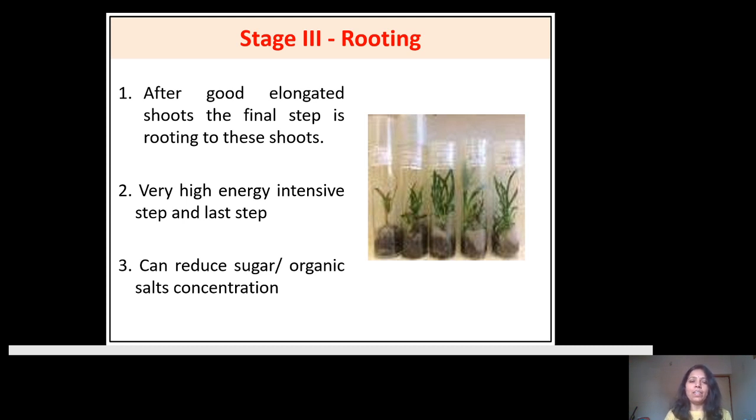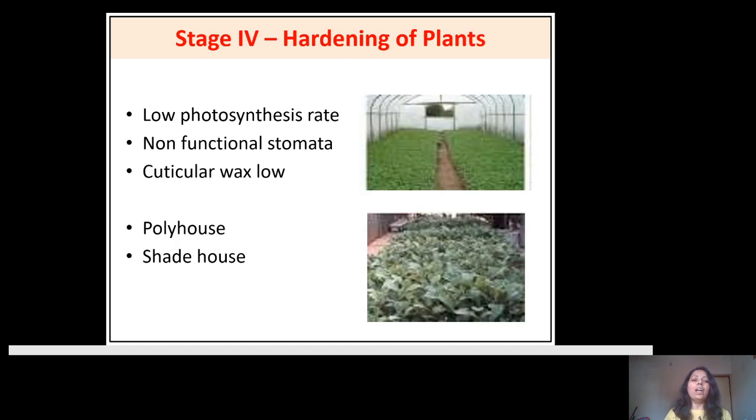Here is the final process in the laboratory. After this proper development of the shoot as well as the root, you have to bring this material again into the land, to the environment. You have to supply this material to the growers. Now this process is the hardening of the plant.